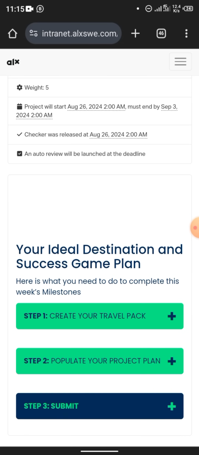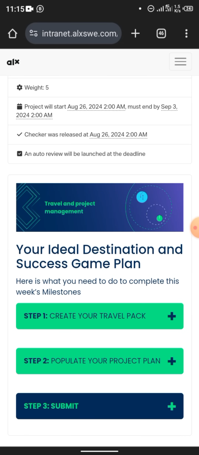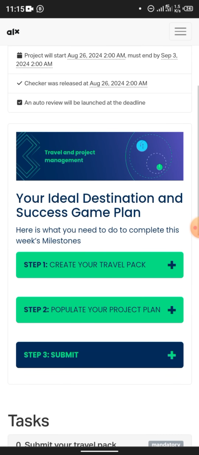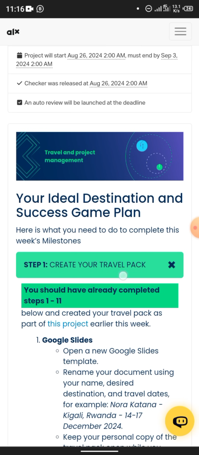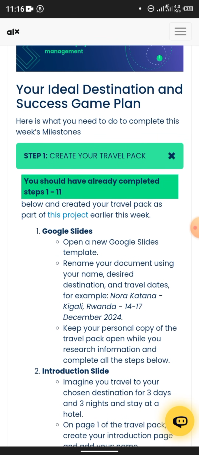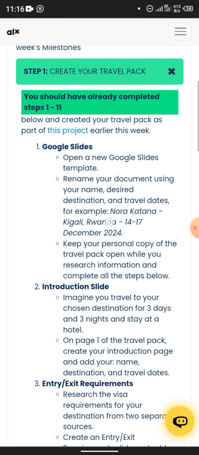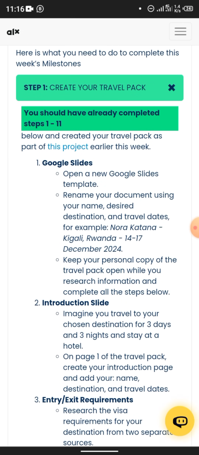Okay. So once you have these three apps, the first thing is, you don't need to stress yourself here. They said you should open a new Google Slides template. You don't need to stress yourself for this. They already gave us a template before, a template for this travel pack, and that's what we're going to be working on.